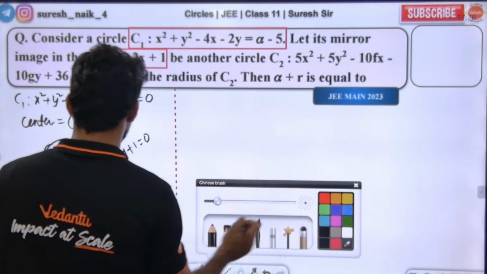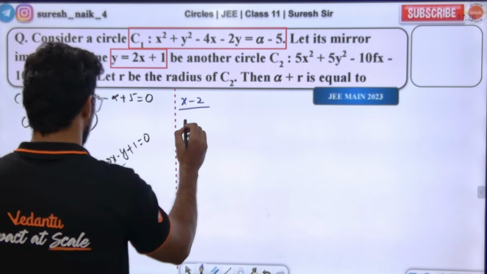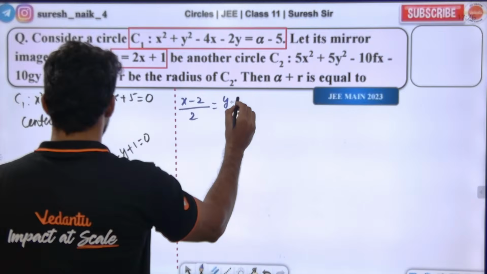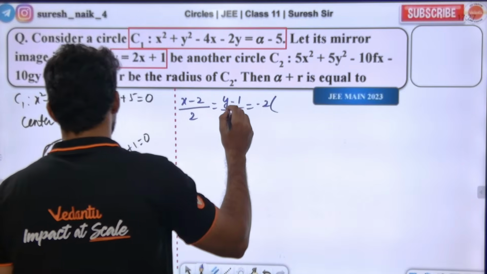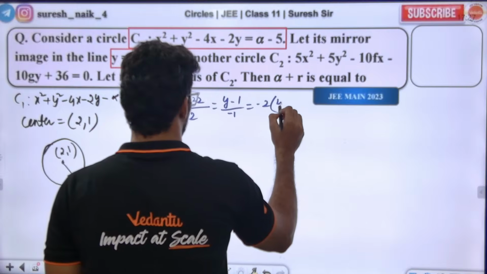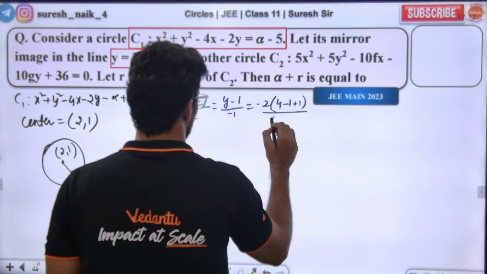Do you know how to find the image? Tell me how. (x minus x1) divided by a, that is (x minus 2) divided by 2, is equal to (y minus y1) divided by b, that is (y minus 1) divided by minus 1, is equal to minus 2 times (4 minus 1 plus 1) divided by a square plus b square, which is 5.